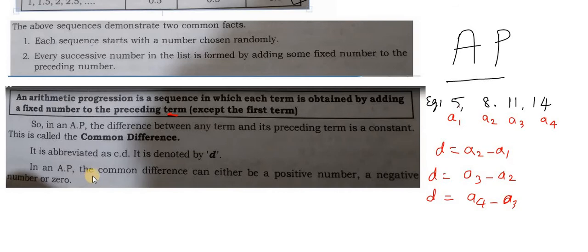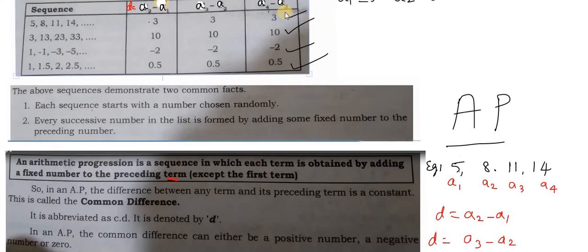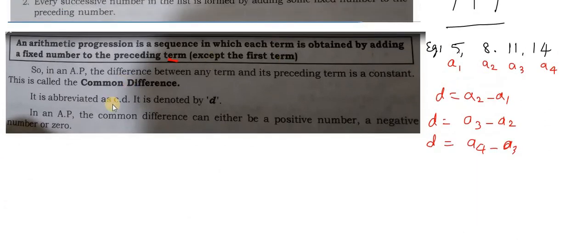In an AP, the common difference can be positive, it may be negative, or it may be zero. It may even be fractions or decimal numbers. So in an AP, the common difference can be positive, negative, or zero. I hope all of you understood.